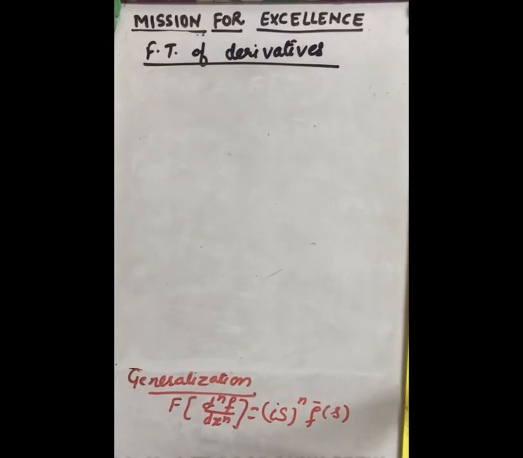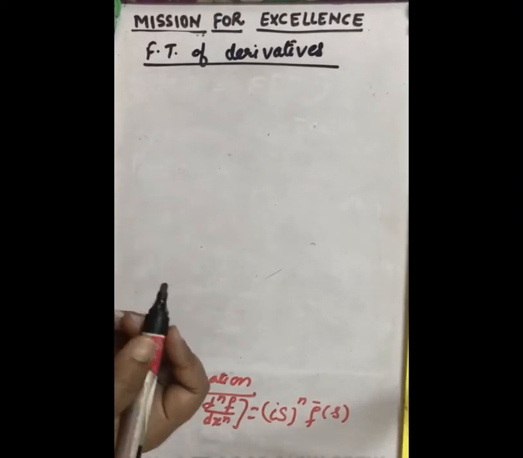Now let us find the Fourier transform of derivatives in case of Fourier sine transform and Fourier cosine transform.